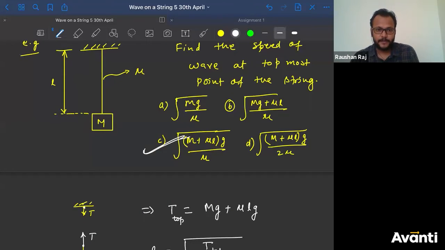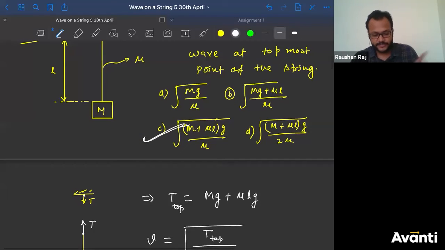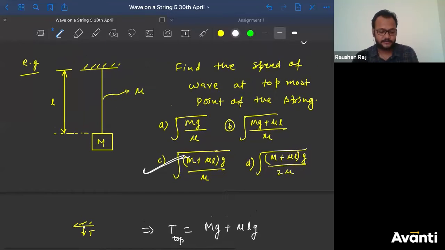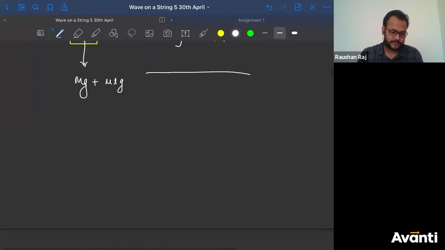Very good. Who told you, Shankar, that the tension will be the same throughout the string? If the string is massless, then tension will be the same everywhere. Is the string massless here? Everything has mass, so as you go higher, the tension will keep increasing. Okay, let's go. In dynamics of motion, we have already studied this, guys.